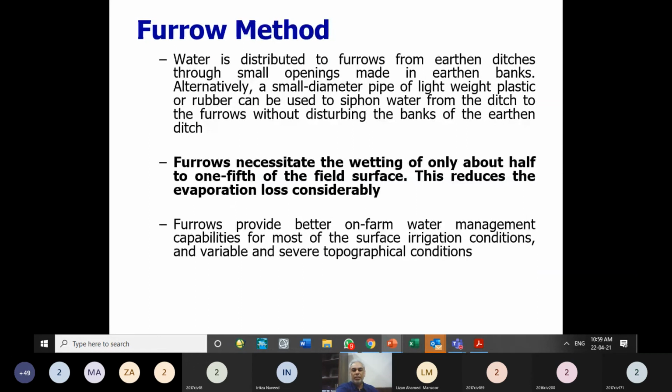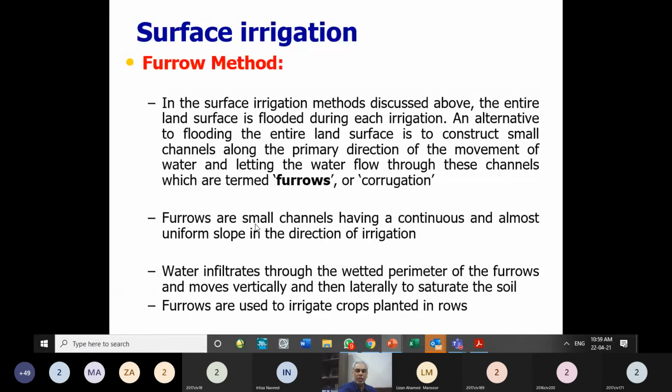So what are the salient features of this method? We make the channels which are called the furrows, and water infiltrates through the wetted perimeter of the furrow. Furrows are used to irrigate the crops planted in the row, जिनको हम row crops कहते हैं. It can be used for cotton. It can be used for, what we say, sometimes I think maize can be grown, sugar cane can be grown.